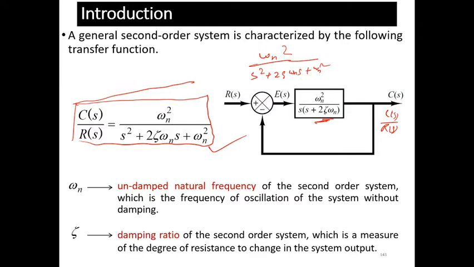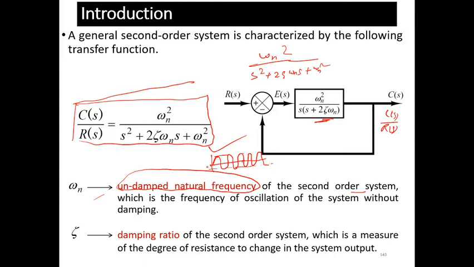Can anyone tell me what is omega n and what is zeta? Natural frequency. Yes, omega n is the undamped natural frequency of the second order system. What do you mean by undamped natural frequency? Suppose you are supplying some sinusoidal signal, then your response must be a sinusoidal response, and there is no change in the magnitude as well as the phase. So that frequency is omega n.